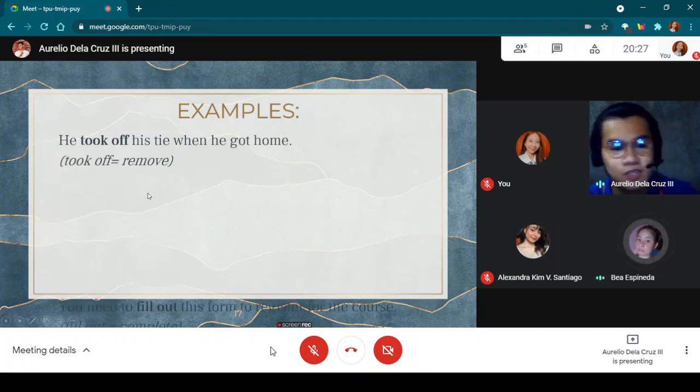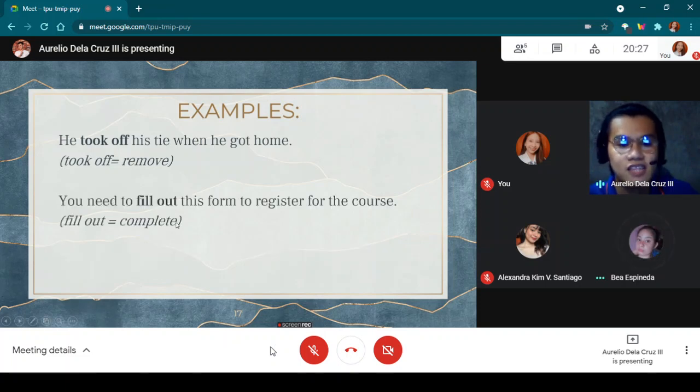And now let's proceed to the next example. He needs to fill out this form to register for the course. Fill out is our phrasal verb. Fill out means to complete. It is followed by the direct object, which is form, because it answers the question what.